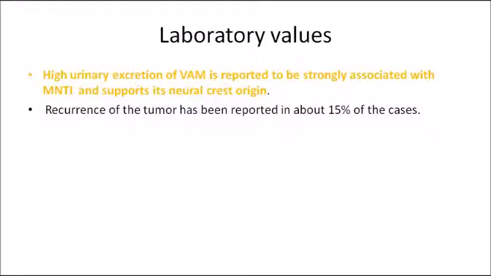And finally, the laboratory value: as I told you, vanillylmandelic acid, VMA. Higher urinary excretion of VMA is strongly associated with melanotic neuroectodermal tumor of infancy, and this supports what? Neural crest origin. This supports the neural crest origin because of the high amount of VMA. Okay, so with this we come to the end of the malignant connective tissue tumors.